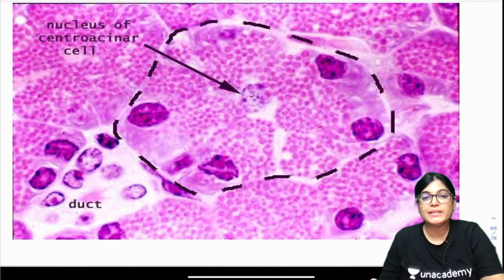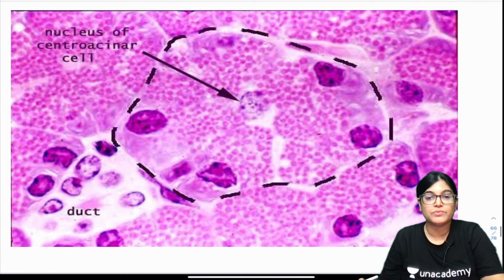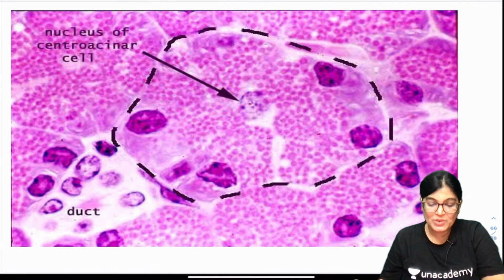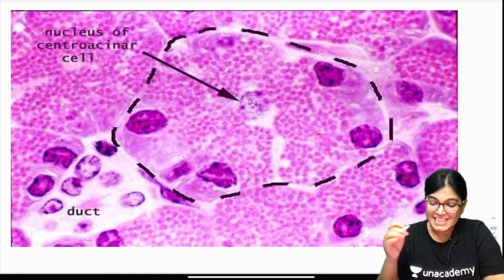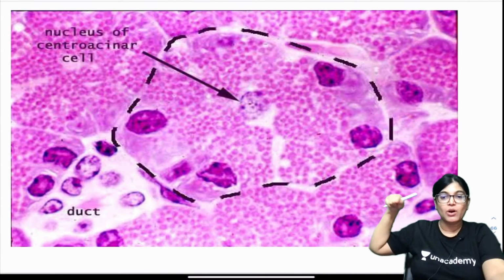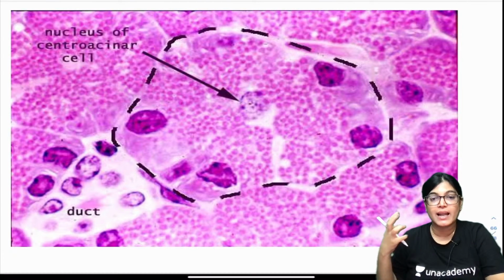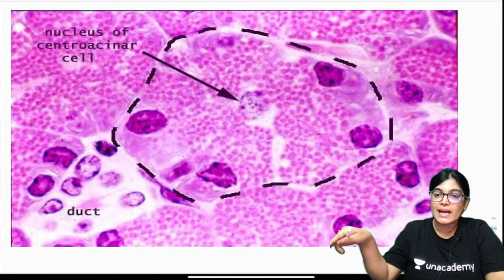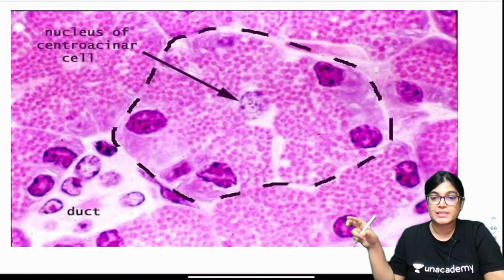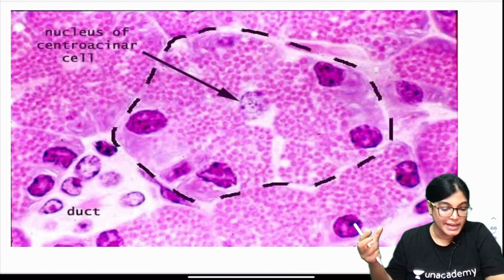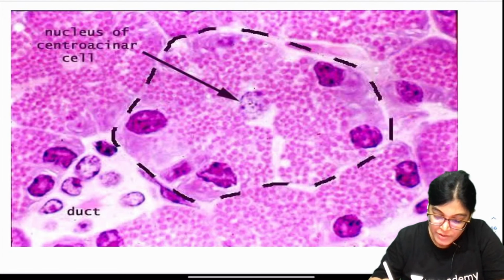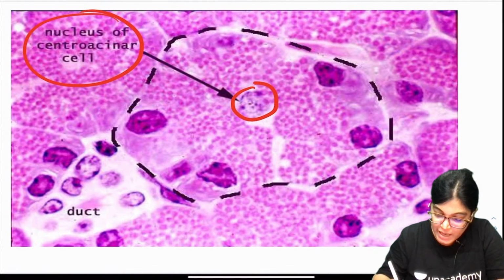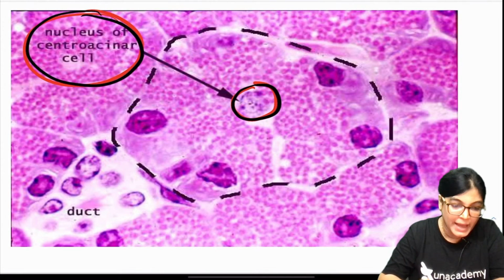Now my dear friends, this is a very enlarged view. There is a black colored dot, and that dot is an enlarged view of an acini. This is a serous acini, and inside that balloon which you are seeing, this is the nucleus of the centroacinar cell. Very nice. Today's students are understanding very nicely and replying also. I am very glad.